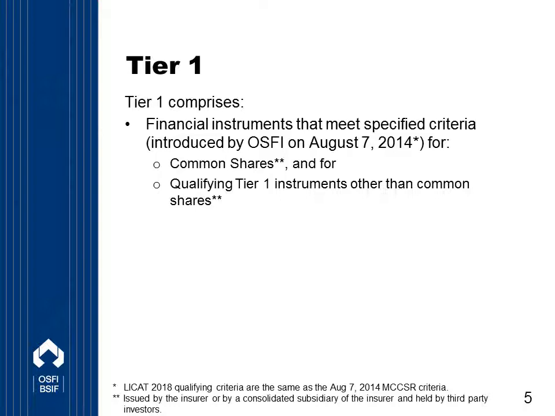Tier 1 capital is comprised of a number of high-quality financial instruments that meet the criteria outlined in the LICAT guideline. These criteria are the same as those introduced by OSFI on August 7, 2014 as part of the 2015 MCCSR. There are criteria specifically for common shares and criteria for Tier 1 instruments other than common shares, for example, non-cumulative perpetual pref shares. And then in the next slides, we'll take a closer look at these qualifying criteria.